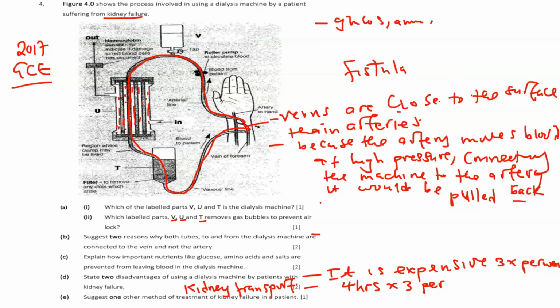But what could be the disadvantage of kidney transplant? One disadvantage could be transplant rejection. When you are doing a kidney transplant, you are getting the kidney from someone and it is being implanted in you.